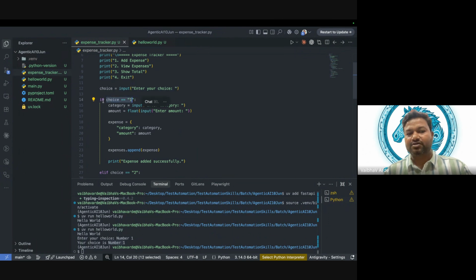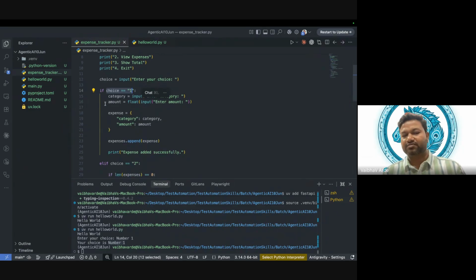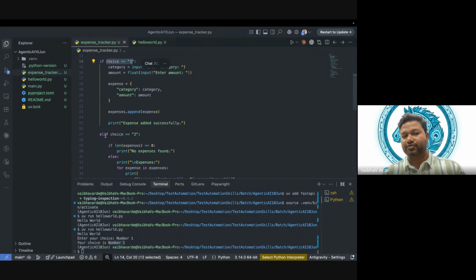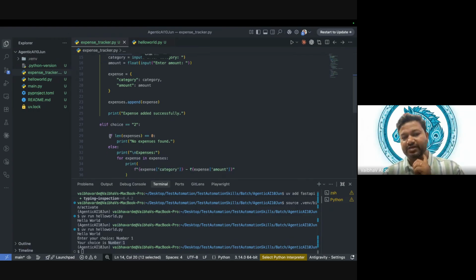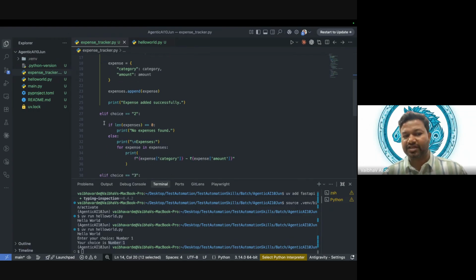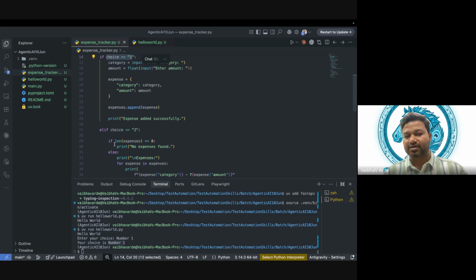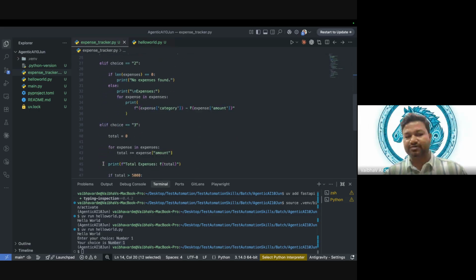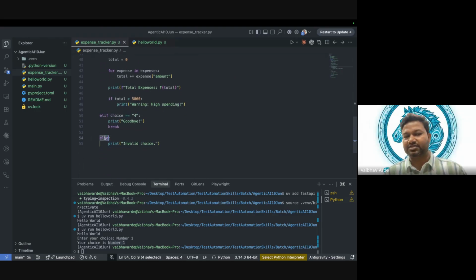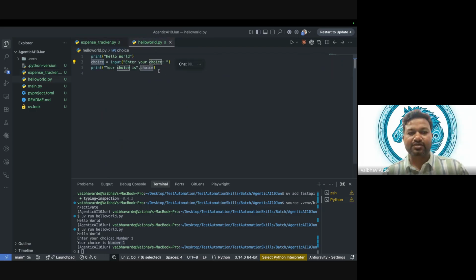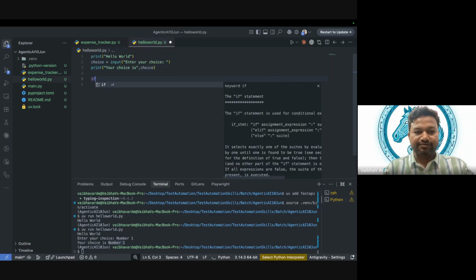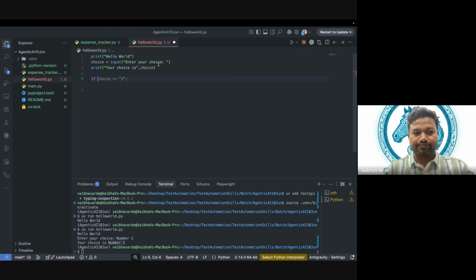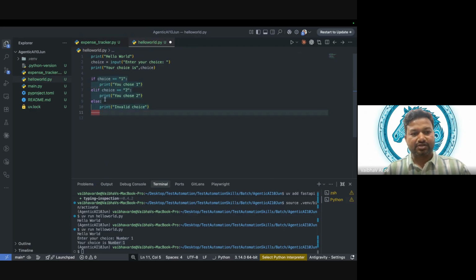In conditions, what all things can we learn? We can learn if, if else, and if elif. So what is elif? Here we have nested elif as well. We have if, elif, and in that again there is an elif, and then else. In Python it is like this. If choice is equal to 1, then this. Okay, that's good, it has helped me.